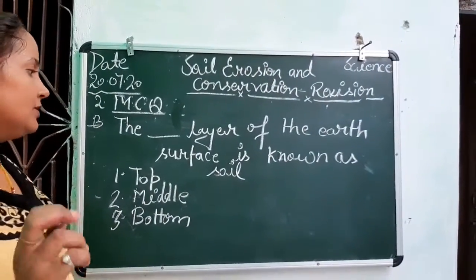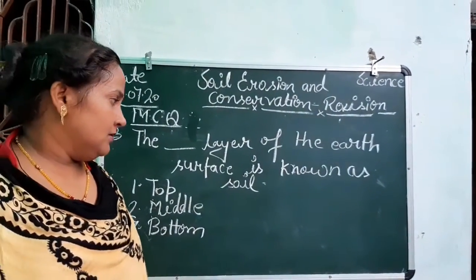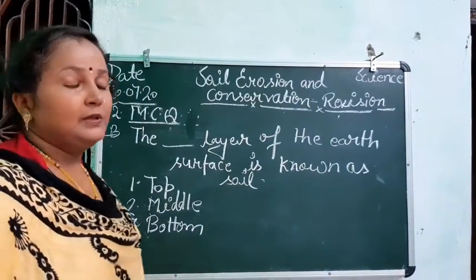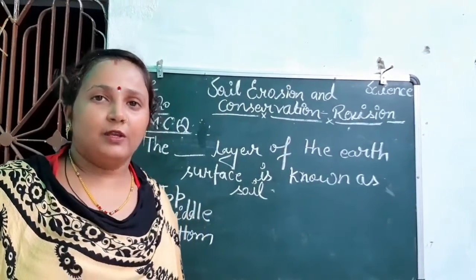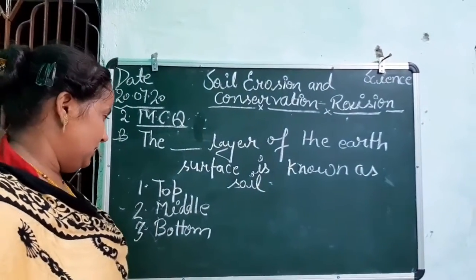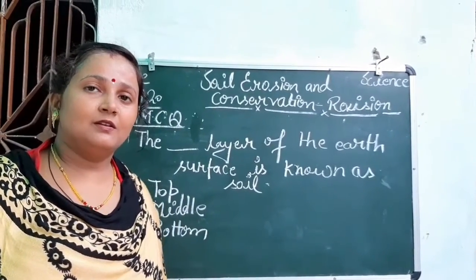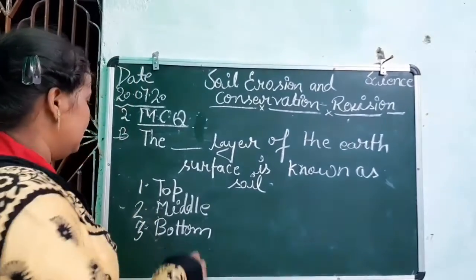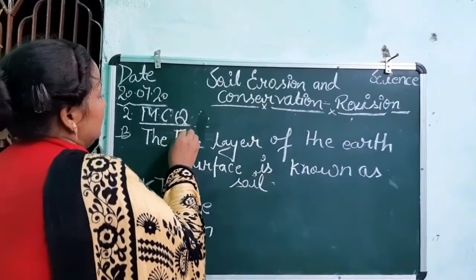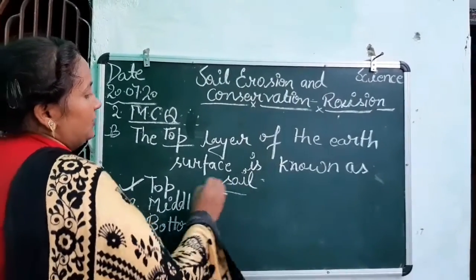Which layer of the earth surface is known as soil? Bottom, middle or top? Okay, class. The answer will be top. So, the top layer of the earth surface is known as soil, right?